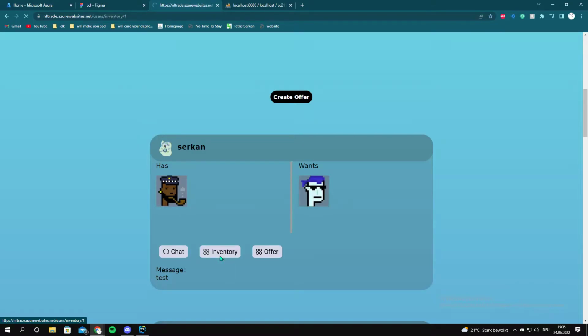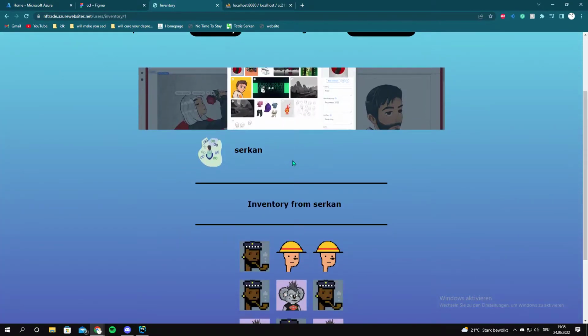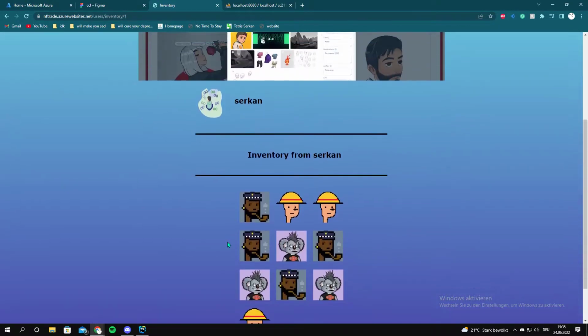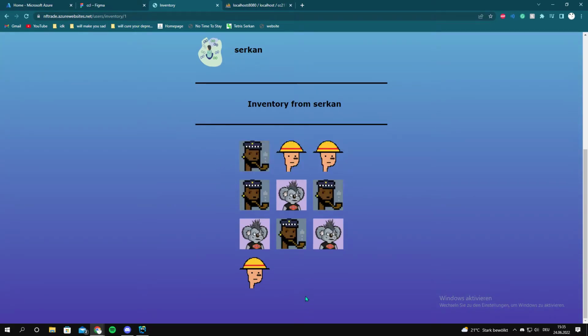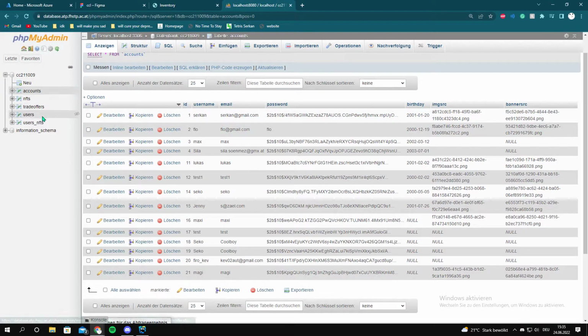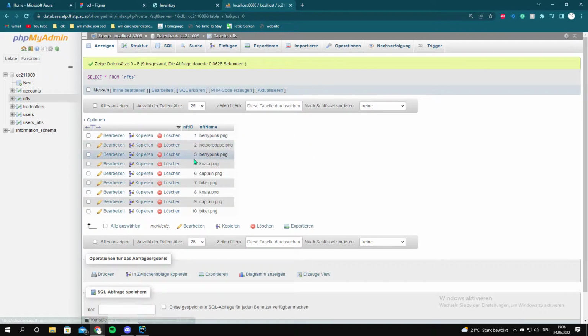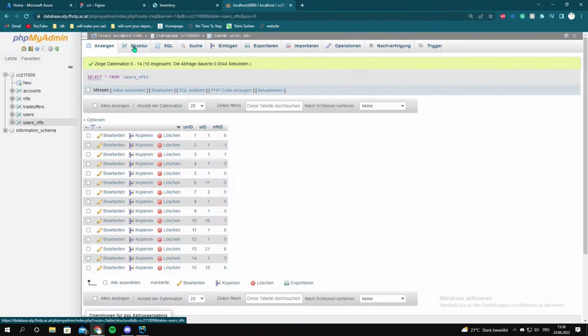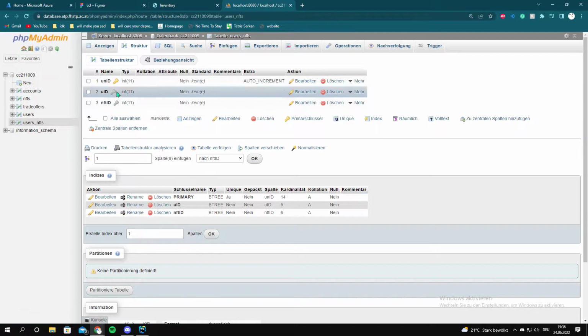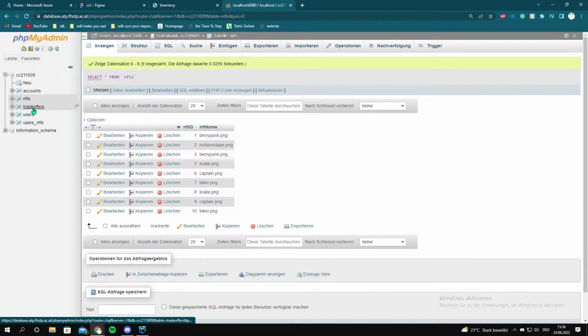You can also go into the inventory of the person you want to see. For example, this is mine, where I have a collection of my NFTs. These NFTs are saved here. We have the user ID, which is one, which is me, and the NFT number, and the NFTs are saved here. Those are in a relationship with each other. They are foreign keys. The UID and the NFT ID I get from accounts and NFTs.